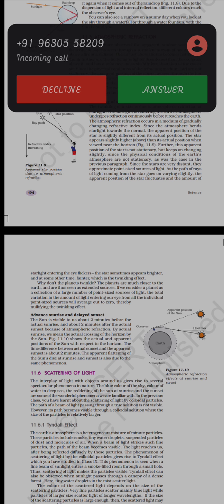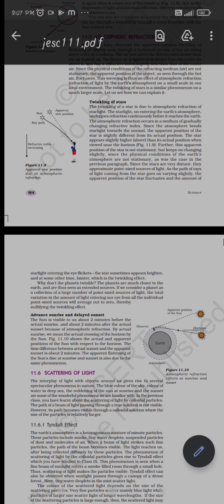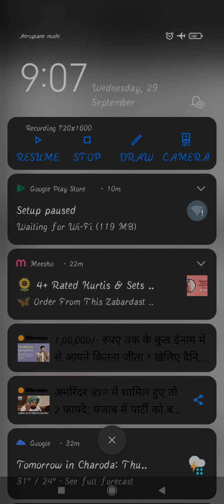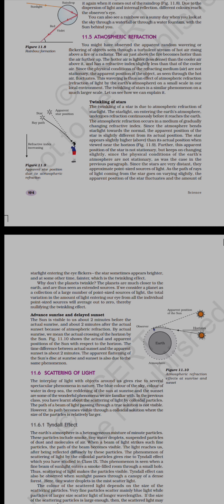So by the earth's atmosphere you will get different fluctuations, and this is said to be the wavering. Okay, and for example you can see the twinkling of stars, because actually they are not twinkling, but due to this atmospheric refraction we see them twinkling. And there are many more examples, because the apparent positions we see in the sky are different, as their actual positions are different. Okay, so why does this twinkling of stars happen?